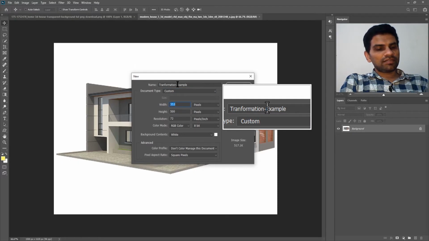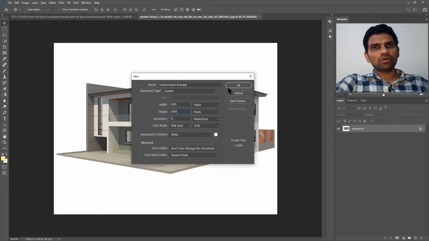And in the width I will type 1000, and I will press tab twice again, and in the height box I will type 1000. So I am creating a new document with 1000 by 1000 pixels. And in the resolution, as I said in the earlier videos, 72 dpi should be enough if you are not after printing. I don't have to print anything, then I can simply go to the OK button.